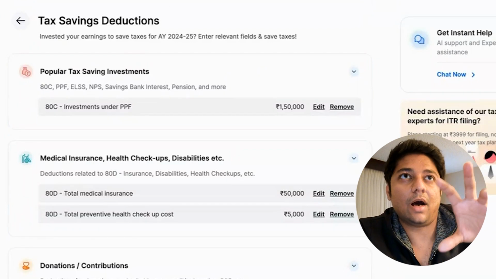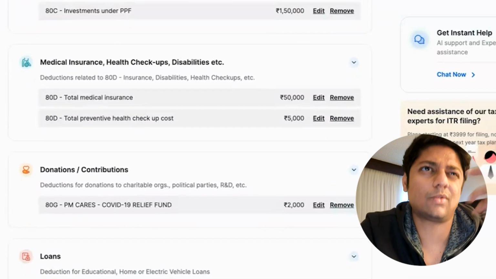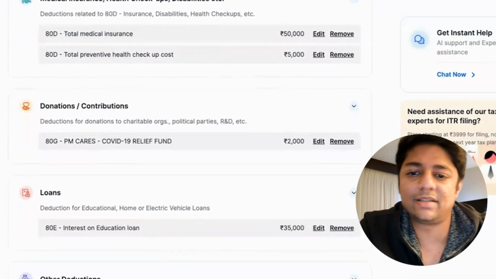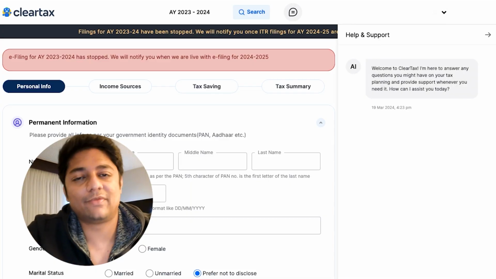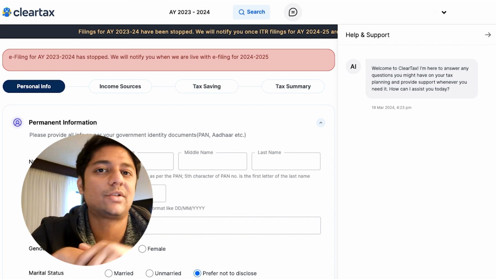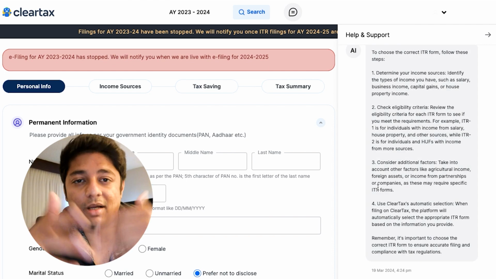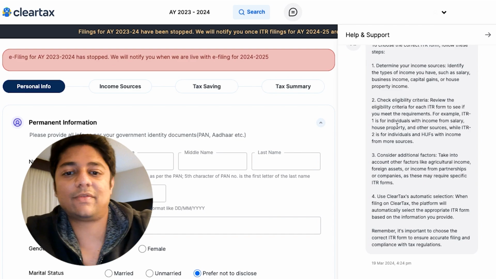And these are tuned with all the deductions that are there, so you don't have to break your head on understanding, Shashank, what deductions are great. This basically breaks it down for you, right? Now they also have AI inbuilt into the ClearTax, so any type of problems, tax related questions, you can talk to the AI, and if you feel that AI is not helping you enough, you can also talk to their 24/7 staff that is there, right?